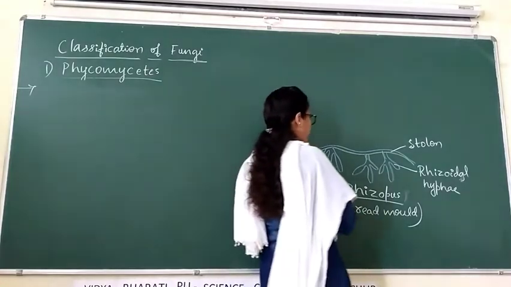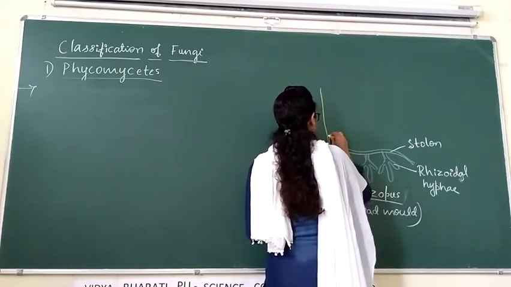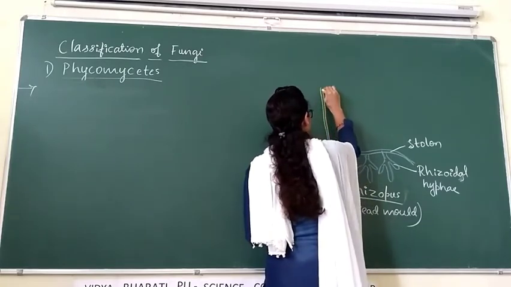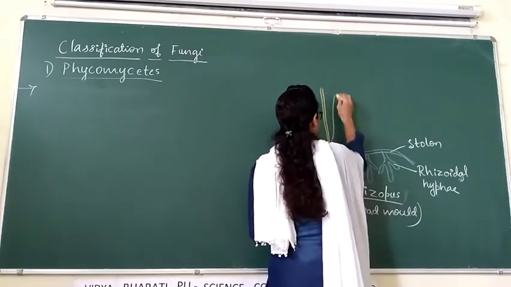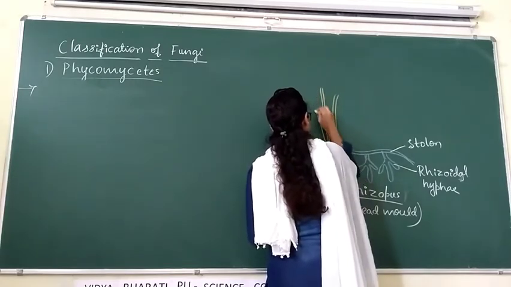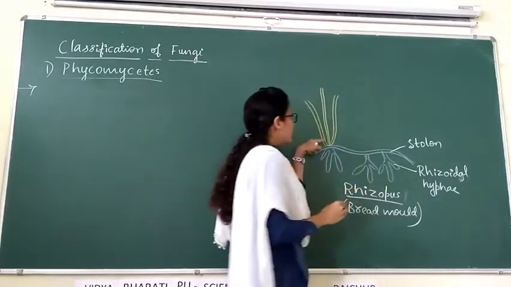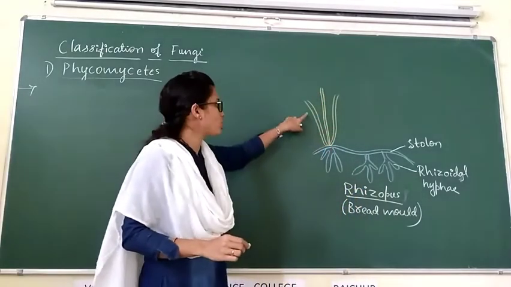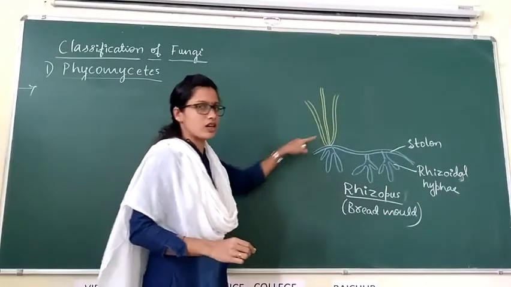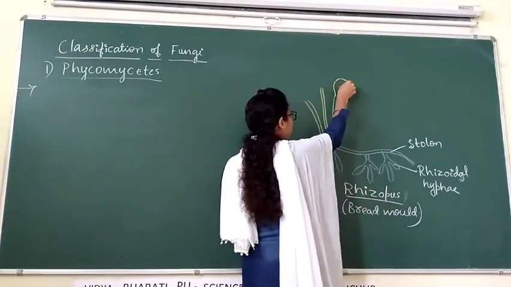Then above this stolon, we can observe the presence of hyphae. This hyphae is aseptate, means cross walls are absent here. And at the tip of the hyphae,